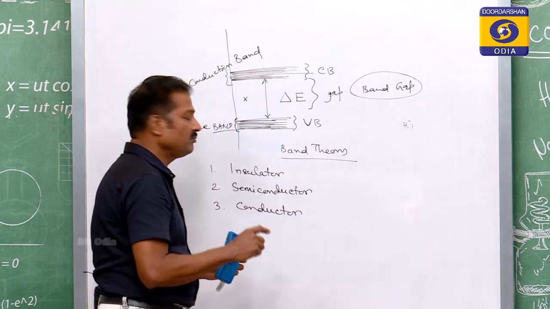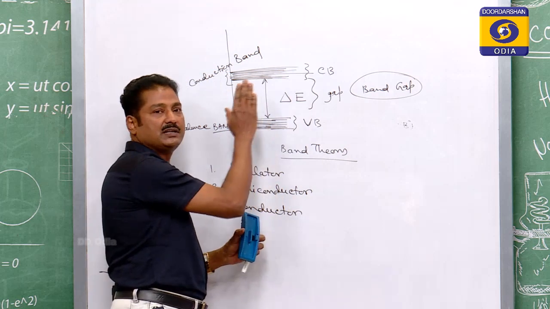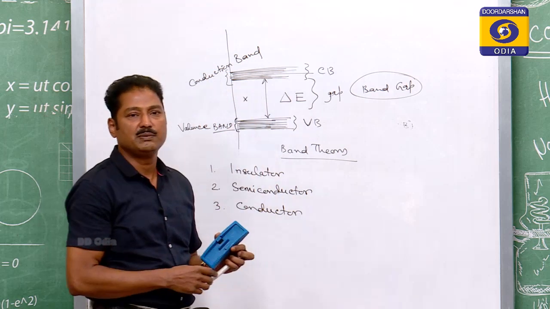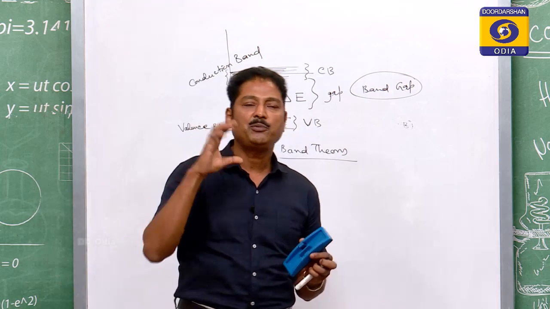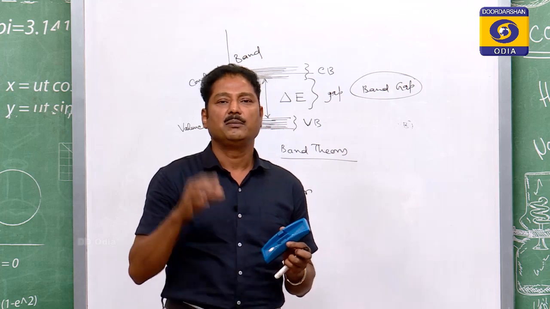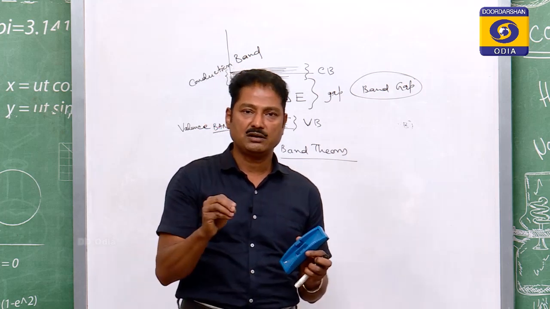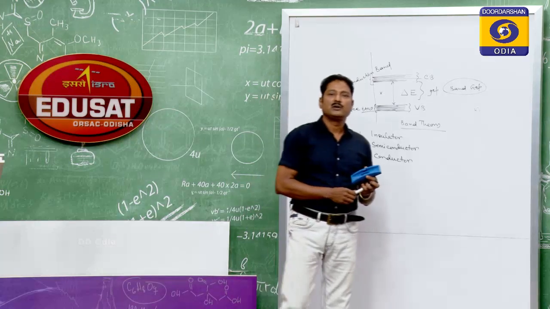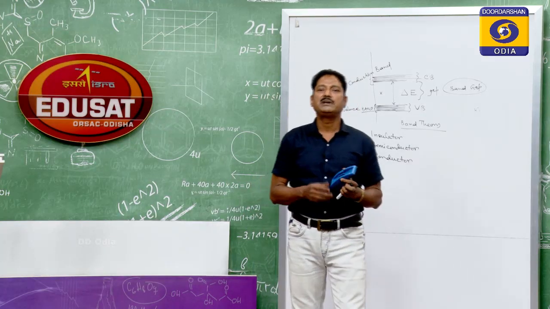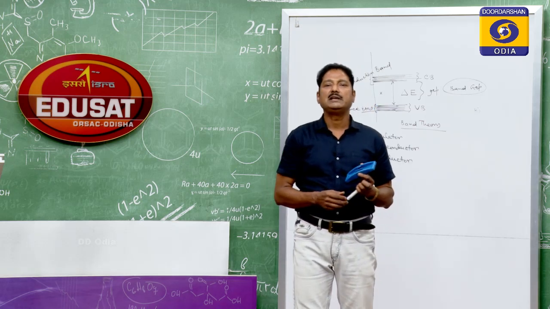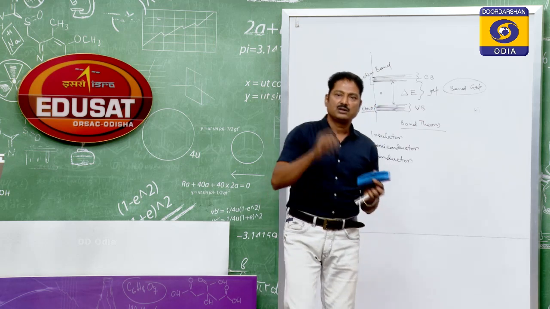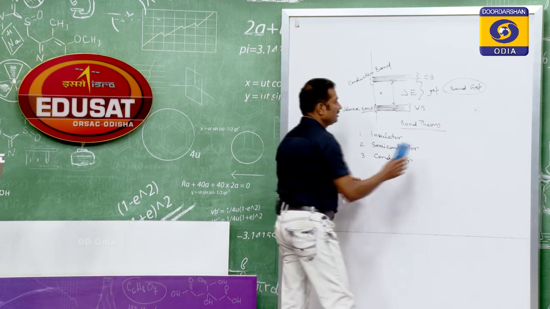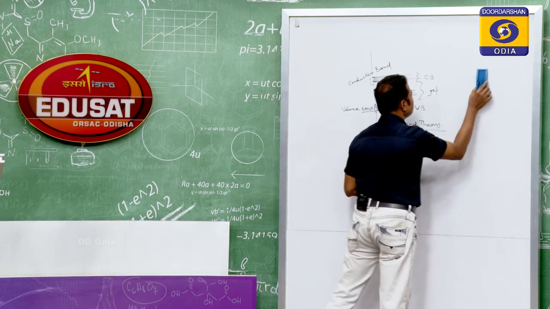We are giving importance to the last two bands, that is the conduction band and the valence band. So, the gap will decide whether the material is an insulator, a conductor or a semiconductor. If the gap is more than 5 electron volt, I should take a couple of minutes to discuss the